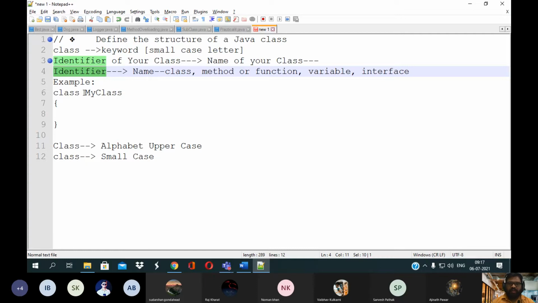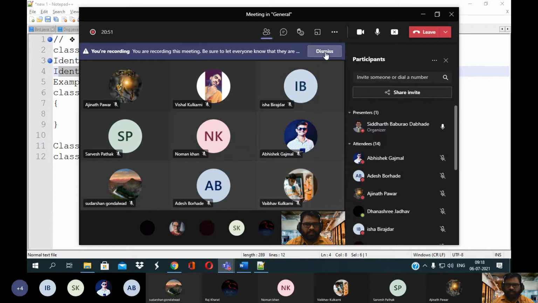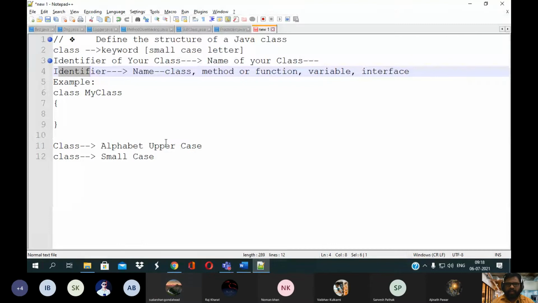Similarly, when you want to define a class, method, variable, interface, or package, anything, at that time you need to specify its name, and that name is nothing but your identifier. Is it clear? Yes, sir.